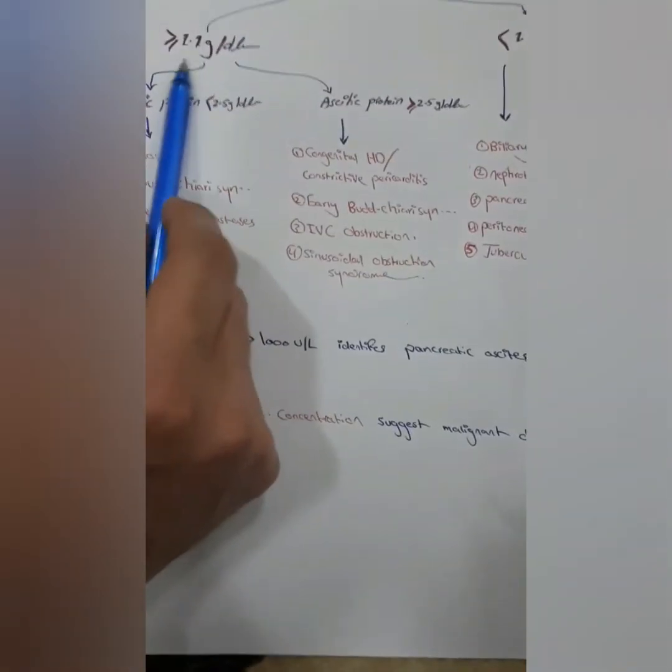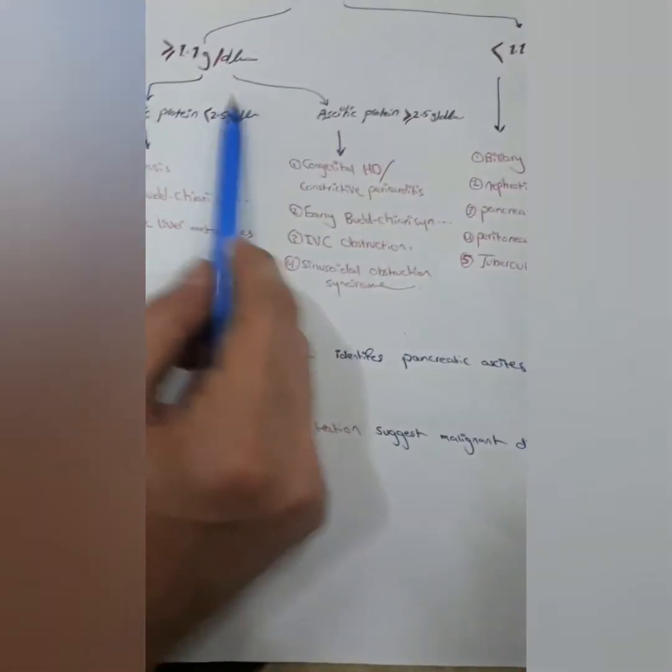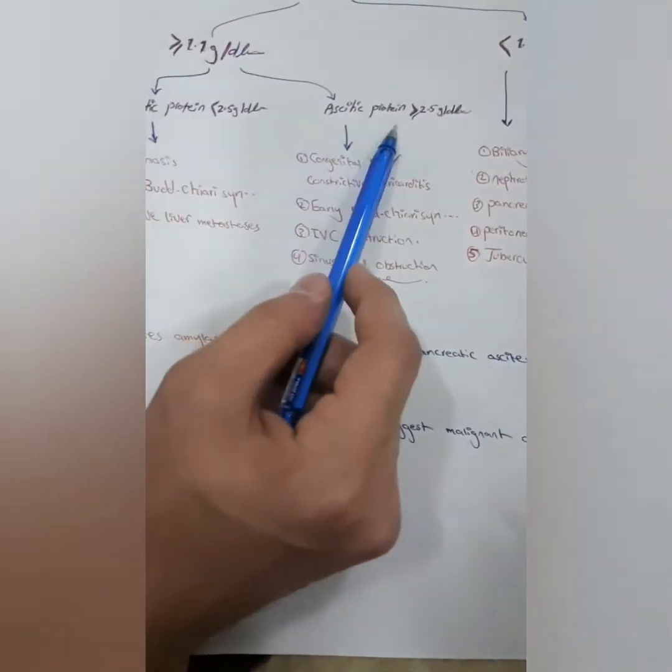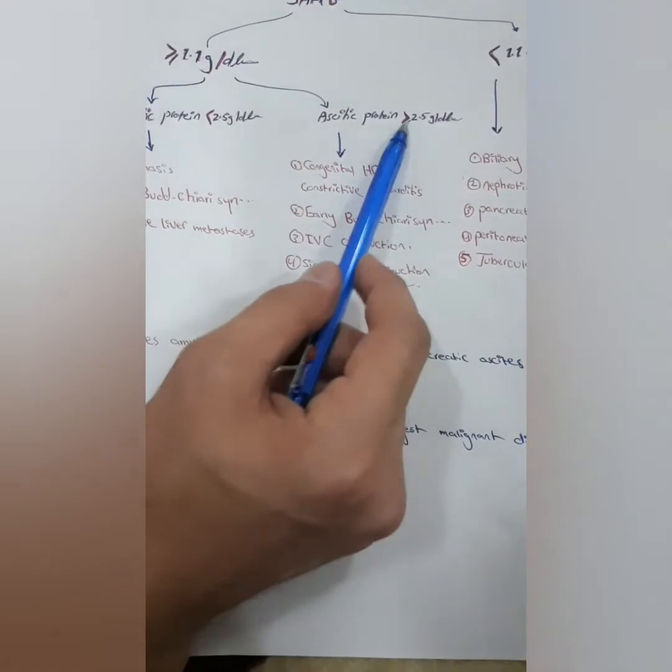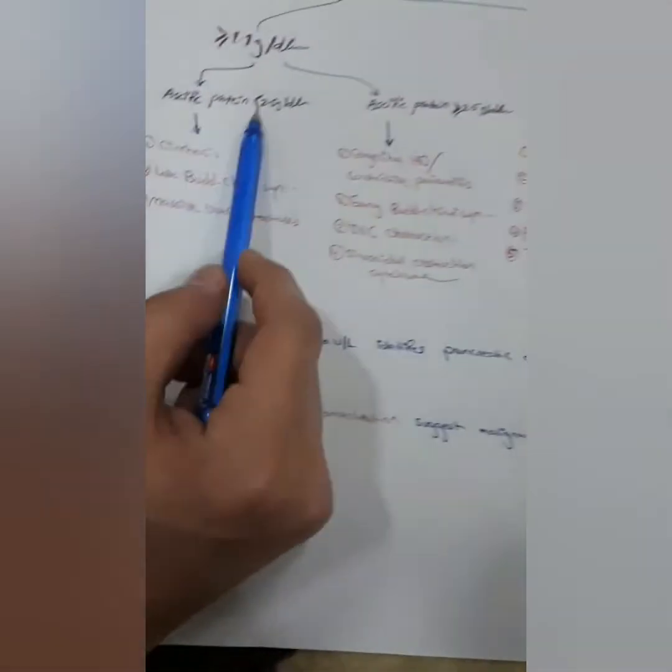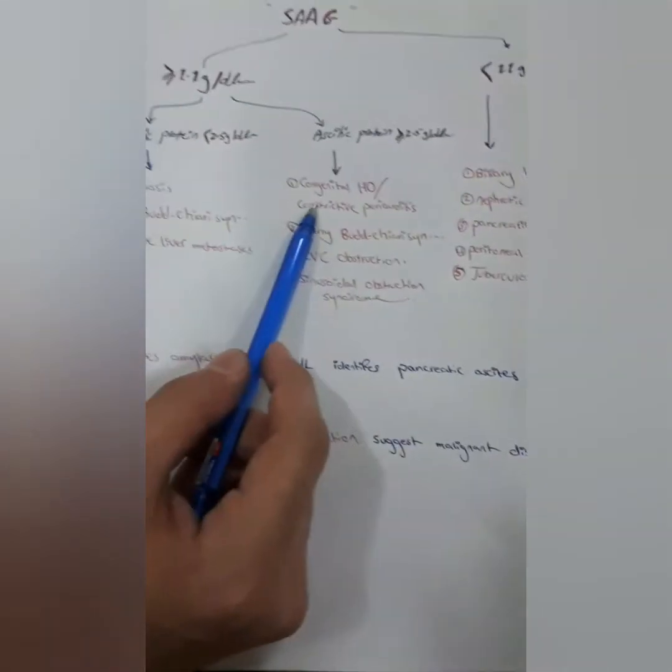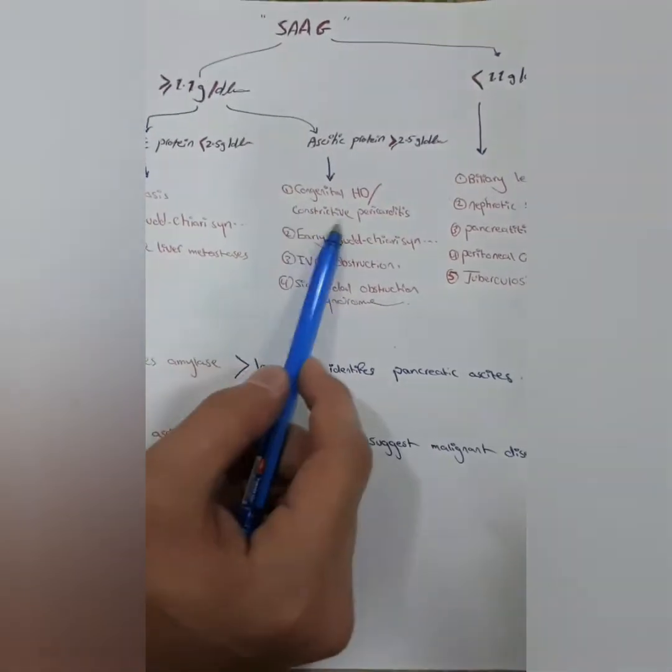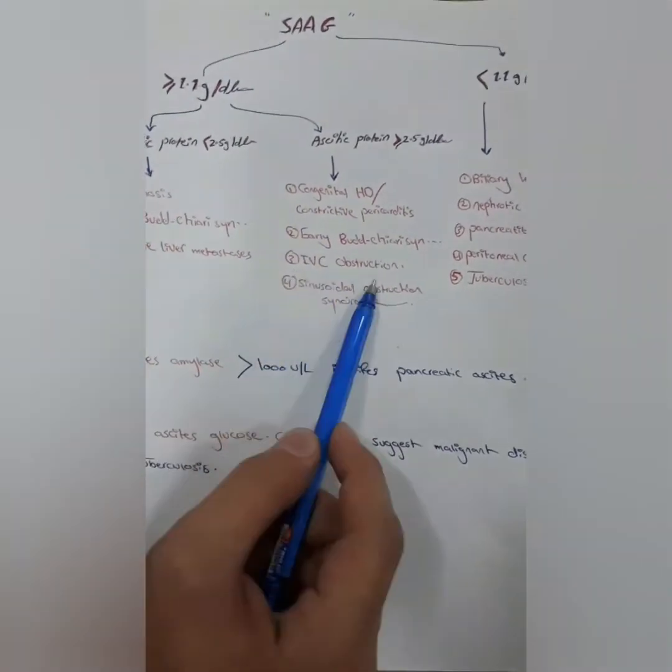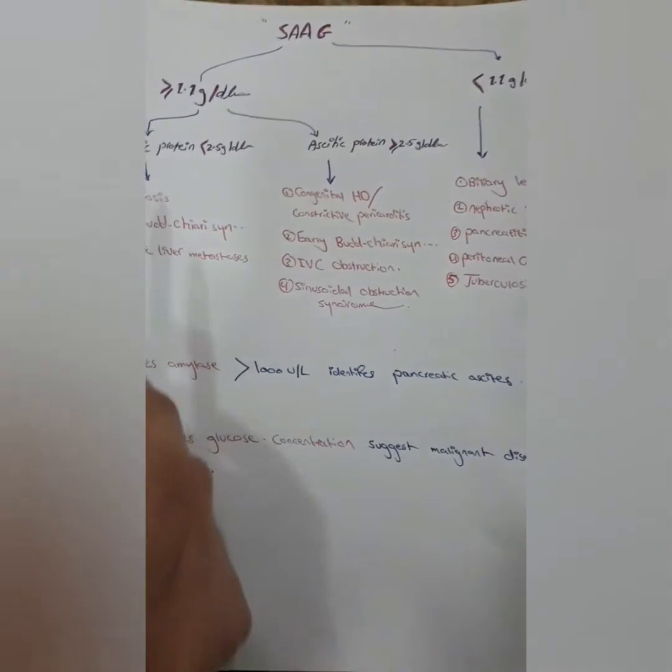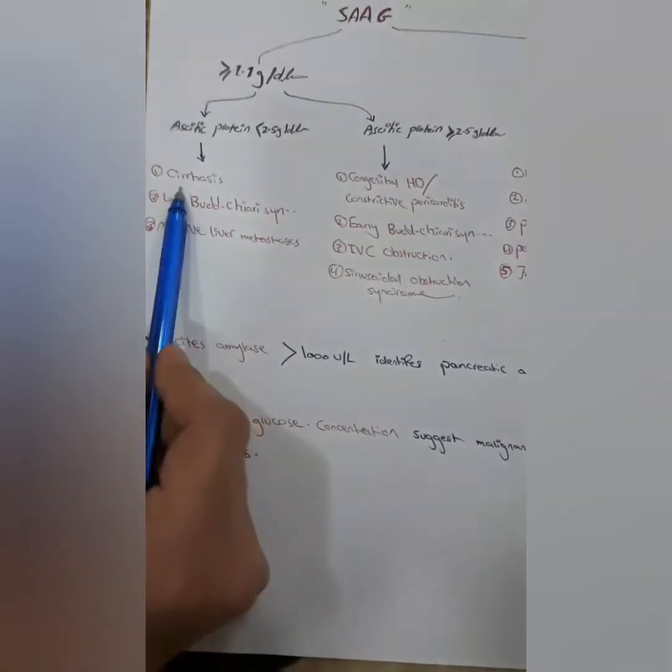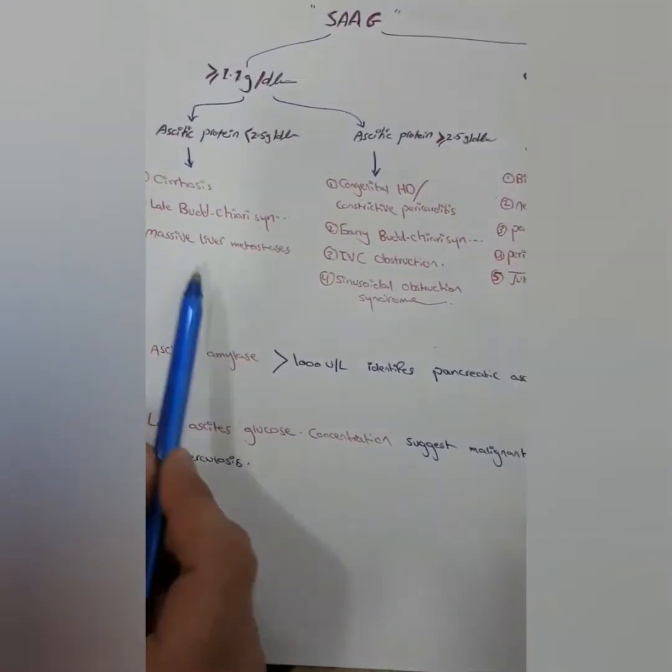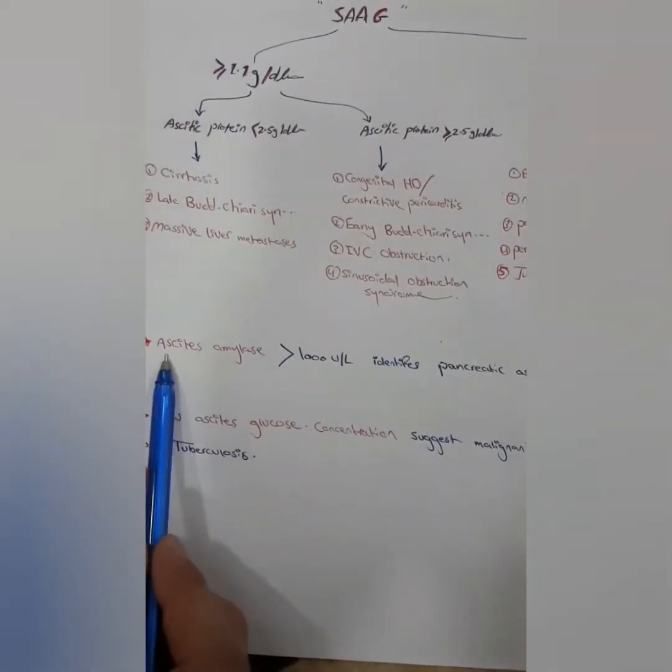On the other hand, if it's more than 1.1 gram per deciliter, it can be subdivided into ascitic protein more than or equal to 2.5 gram per deciliter or less than 2.5. If it's more than or equal to 2.5, we have congestive heart disease, constrictive pericarditis, Ehlers-Danlos syndrome, inferior vena cava obstruction, and sinusoidal obstruction syndrome. If it's less than 2.5, we have cirrhosis, Ehlers-Danlos syndrome, and massive liver metastasis. Also, you have ascites amyloid.